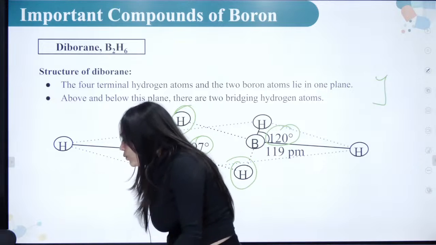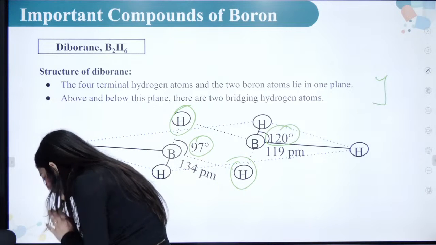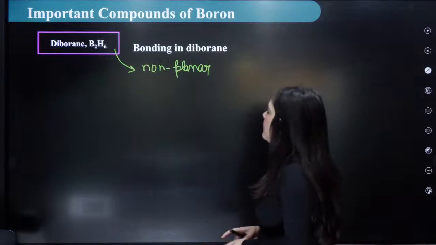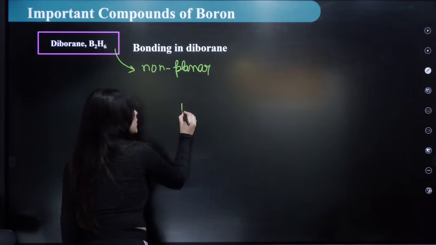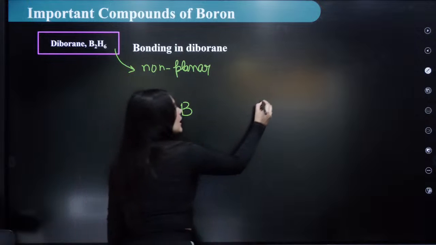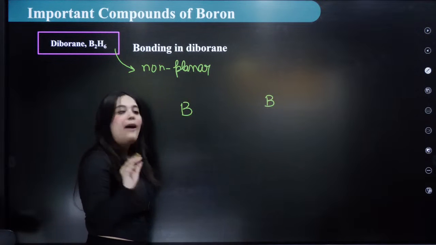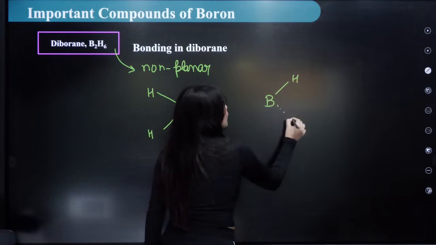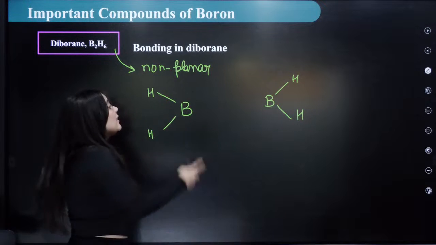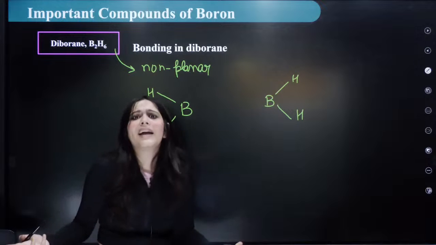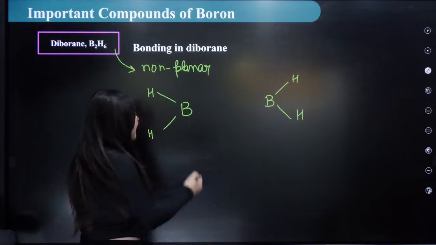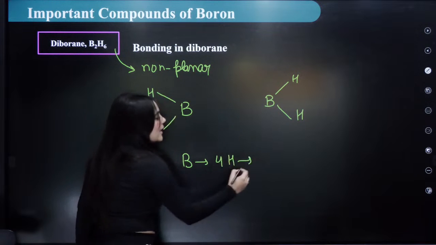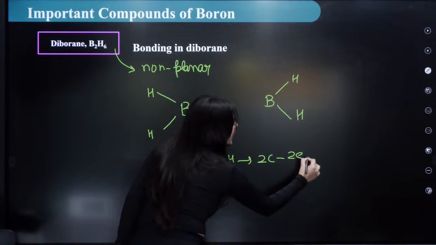Is this clear to everybody? Pavish is saying to explain again. Okay, I'll explain one more time. B2H6, what is the structure? There are 2 borons. One boron I'm drawing here, the other boron I'm drawing here. Now I'm drawing 4 hydrogens. The bonding with these 4 hydrogens is a simple kind of bonding that you study every time. The bonding is 2 center, 2 electron bonding.